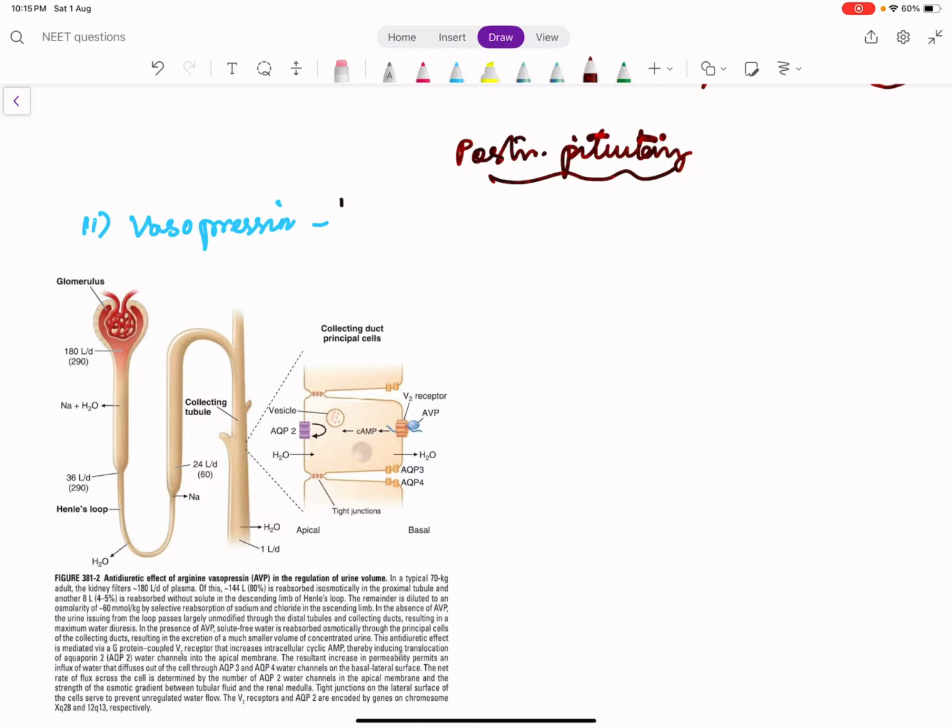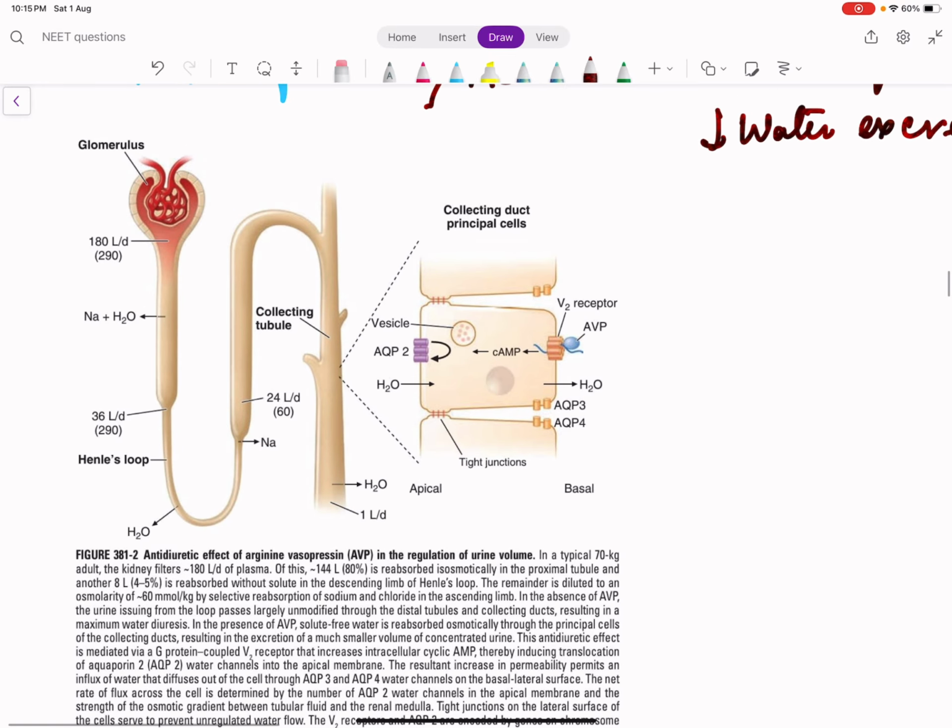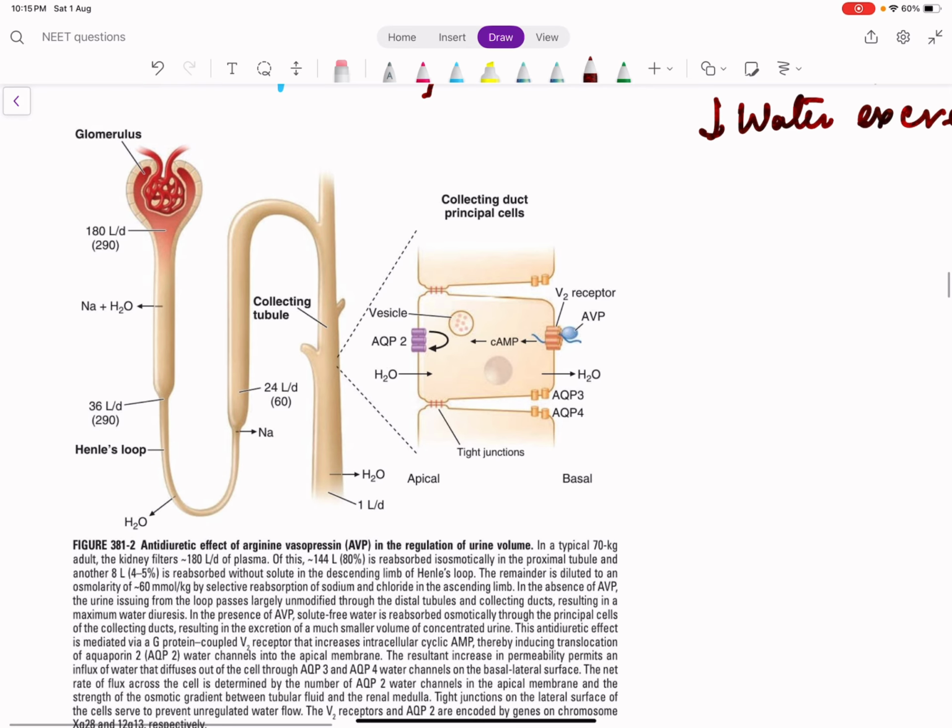We will discuss vasopressin. Vasopressin is also called antidiuretic hormone. Antidiuresis means it reduces urine output, means it reduces water excretion by the renal tubules. So this is the normal kidney. Concentrate on the last portion, the collecting duct.